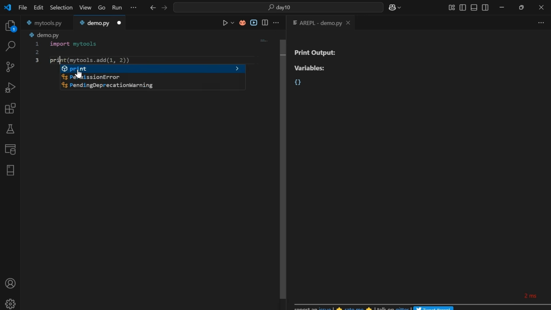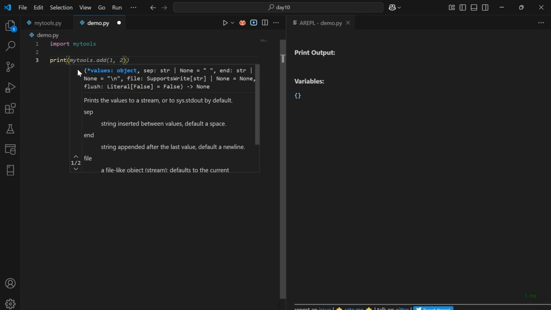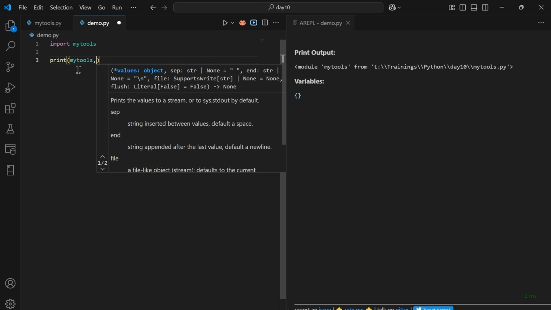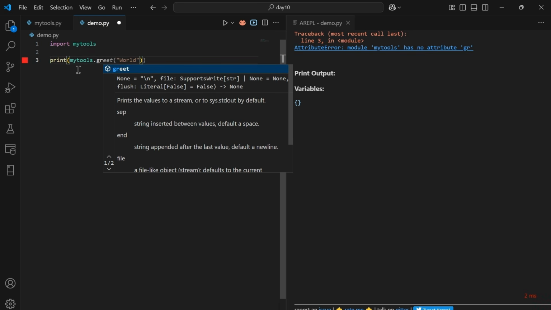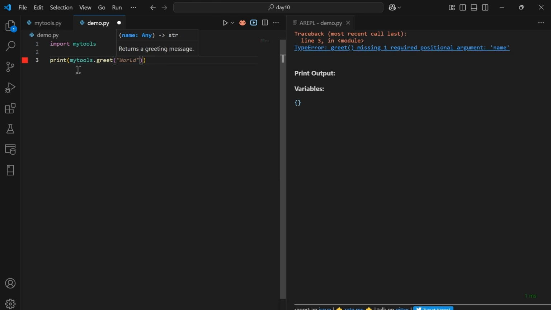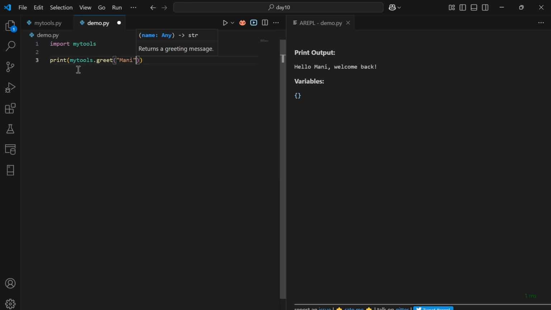Next, in order to consume that, we need to type print, module name dot function name. In our case, it is greet. Let's pass the parameter as money to it. So after passing money as a parameter to the greet function, it returns "hello money, welcome back" as a response.